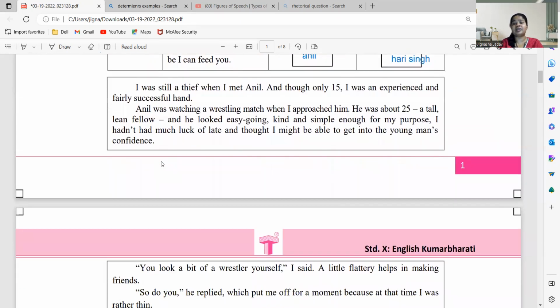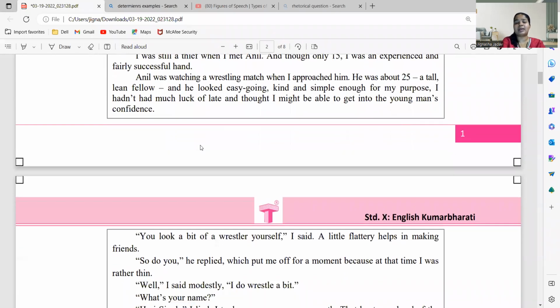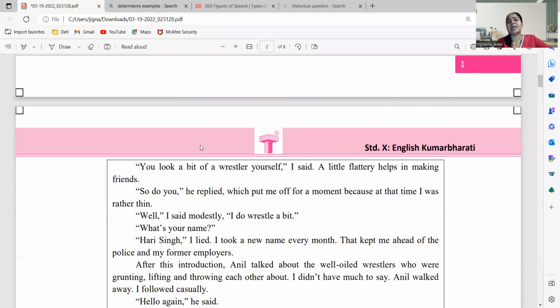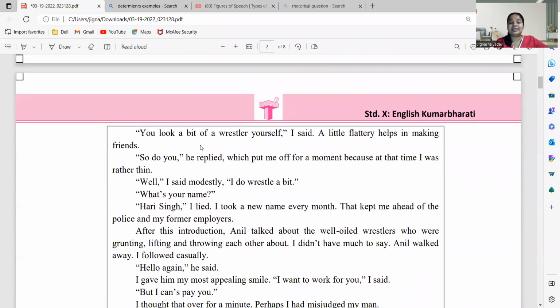Anil was watching a wrestling match when I approached him. He was 25, a tall, lean fellow, and he looked easygoing, kind, and simple enough for my purpose. उसका purpose क्या था यहाँ पे? He wanted to steal from Anil. कि अनिल के पास से उसको चोरी करना था. I hadn't had much luck of late, and thought I might be able to get into young man's confidence. कि उसको ऐसे लगा कि मैं इसका कॉन्फिडेंस जीत सकता हूँ. मेरा नेचर ऐसा है कि मैं इसको अपने कॉन्फिडेंस में ले सकता हूँ.